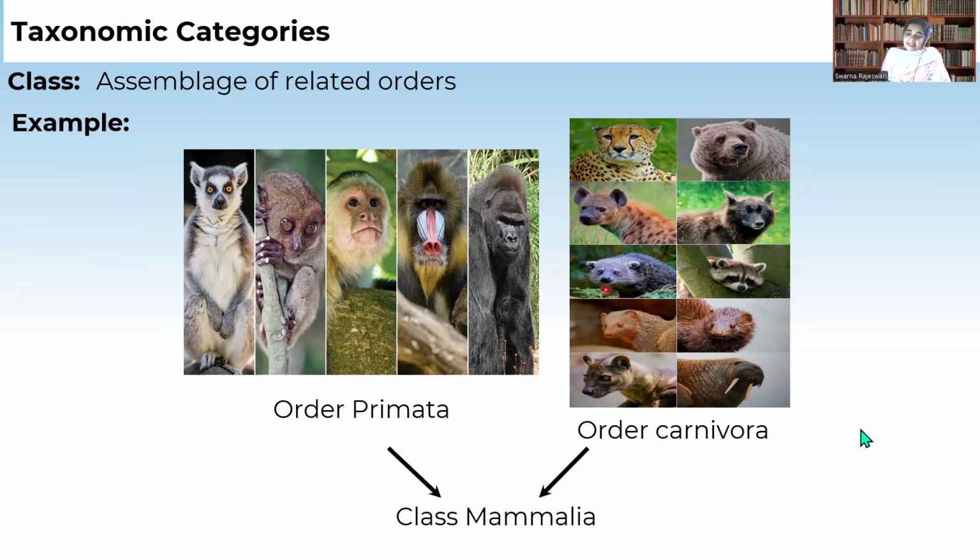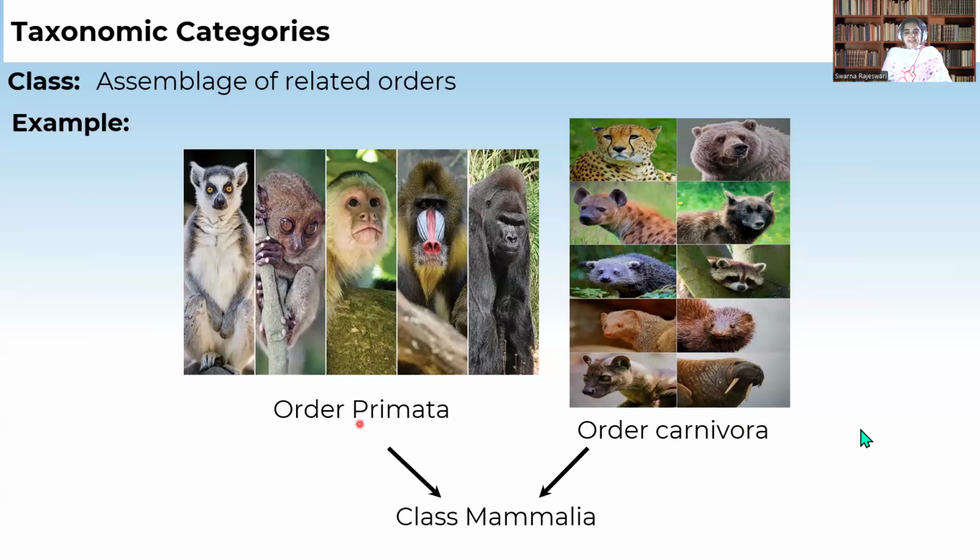Just now we have seen, each class contains different families, each family contains different genera, and each genus contains different species. But all these belong to the order Carnivora based on the character that they eat other organisms. That means they kill other animals and eat them.